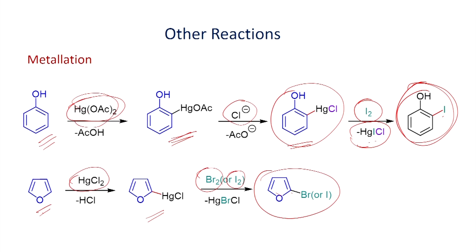As we have seen, this is another example for metallation. You can try to react with mercury acetate. You can make a carbon metal bond. Once you have the metal bond, then you can try to react with molecular iodine and you can do the iodination. And similarly, here also you make a carbon metal bond. Once you form this carbon metal bond, you can try to react with molecular bromine and iodine. In this way, you can make a halogen atom in this aromatic system.